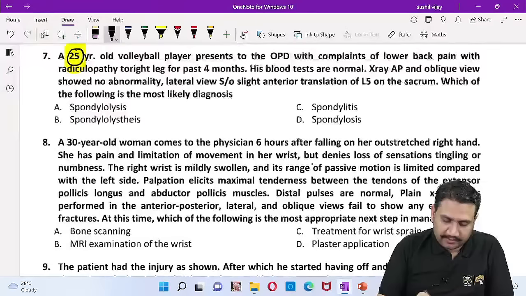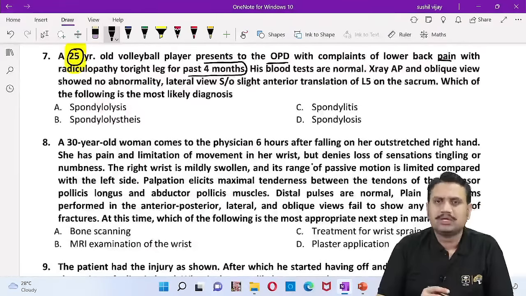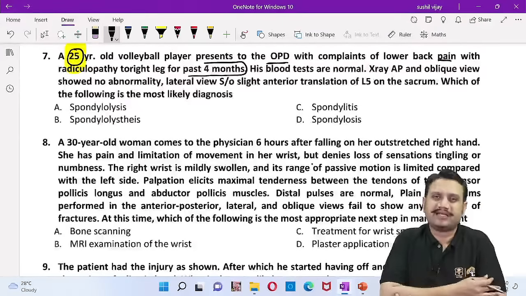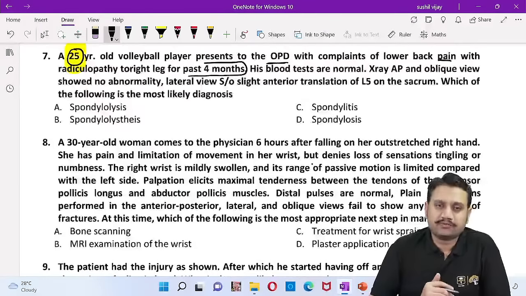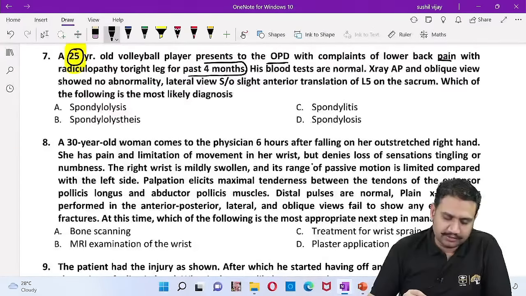And who is a volleyball player, presents to the OPD with complaints of low backache, pain with a radiculopathy to the right leg for the last 4 months. So kind of not a very acute case. It's a chronic, old case now, 4 months old, who is having radiculopathy through the right leg.